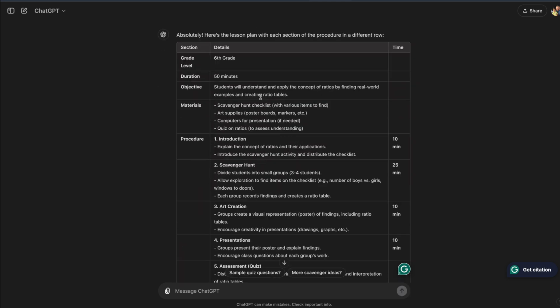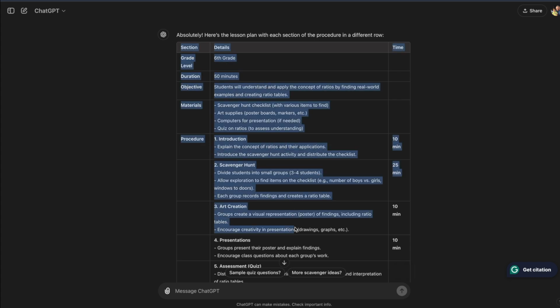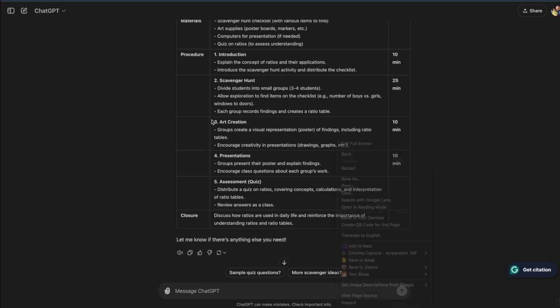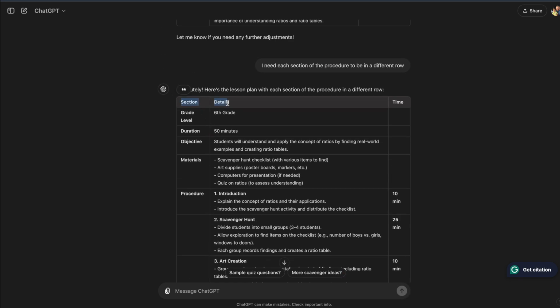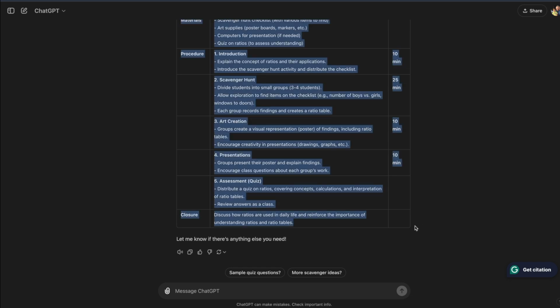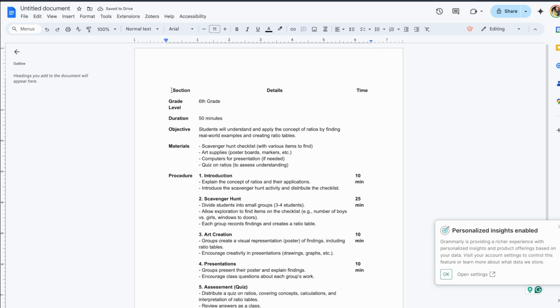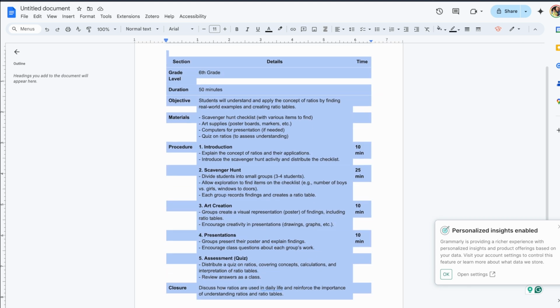There we go. Now what I would do is I would take this and copy and paste it into some sort of thing like a Google Doc. So for example, I can copy and paste it by selecting it. If you hold down the Shift key, so for example, I start selecting up here, hold down Shift, and press way down here, then I can Command C or Control C, depending on if you're on a Mac or a PC, and then paste it. And there we go. It pasted. Now we can't see the lines of the table. That's okay. That's just a quick formatting fix.